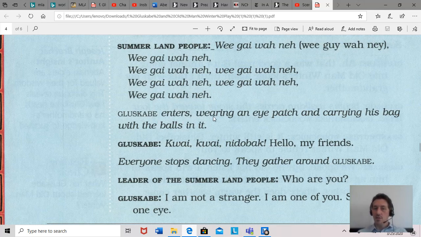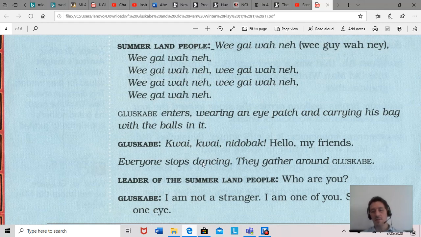Again, these are stage directions. So it tells Gluskabe what to wear and what to have in his hands. So he has an eye patch, which covers one eye, because all these people, they only have one eye. And he's carrying a bag with these 4 balls in it. And Gluskabe says, "Kwai kwai need a buck," which, if you remember from yesterday, what does that mean? Hello, my friends. That's right.